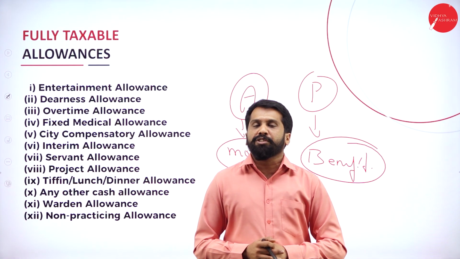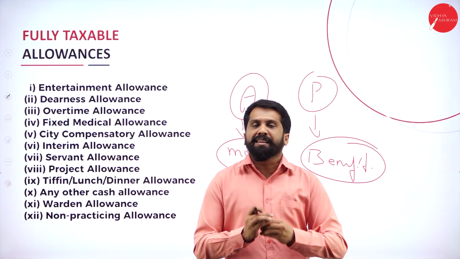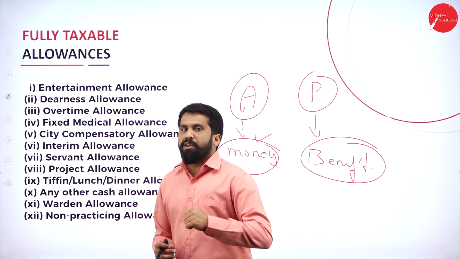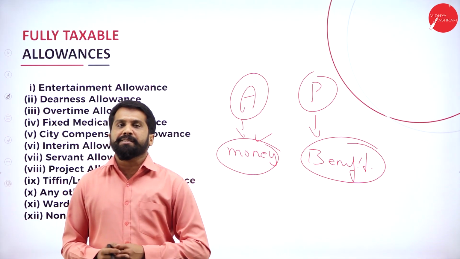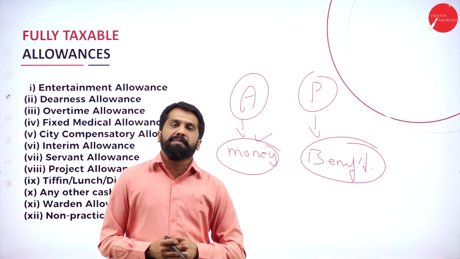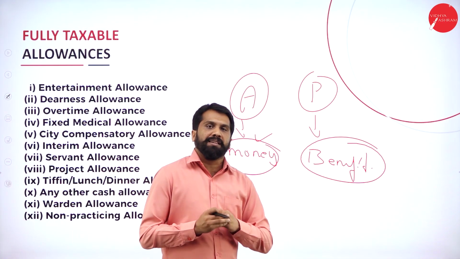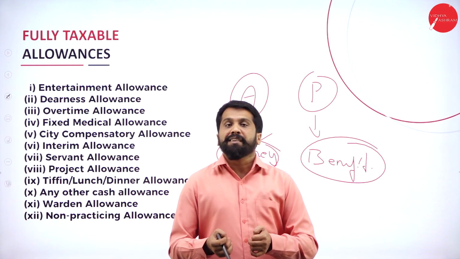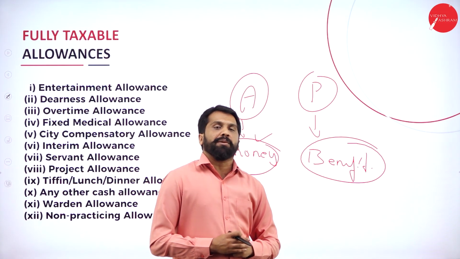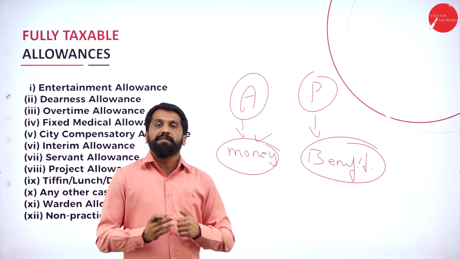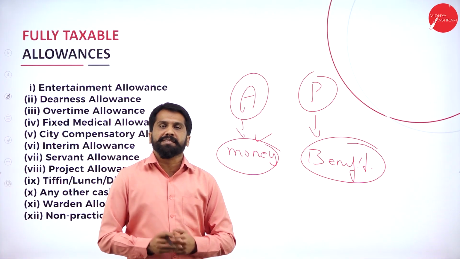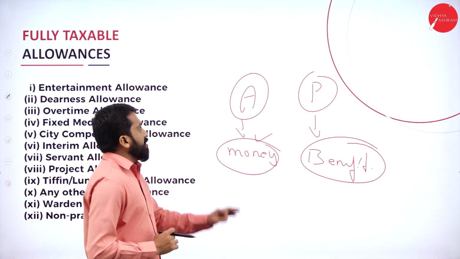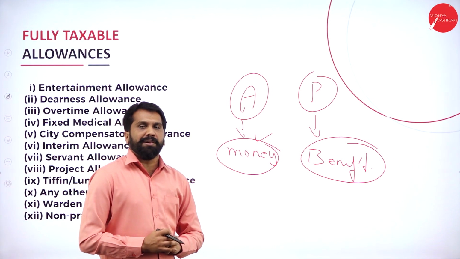For your children's education, they give you 1,200. That is called allowances. For your hostel facility, they will give you some amount. That is called allowances. For medical purposes, they will give you 10,000 from the company. Those are called allowances. Allowances are always in the form of cash. Perquisites, normally, are not in the form of cash. They are in the form of benefits or services. Clear? So there is a major difference between perquisites and allowances.